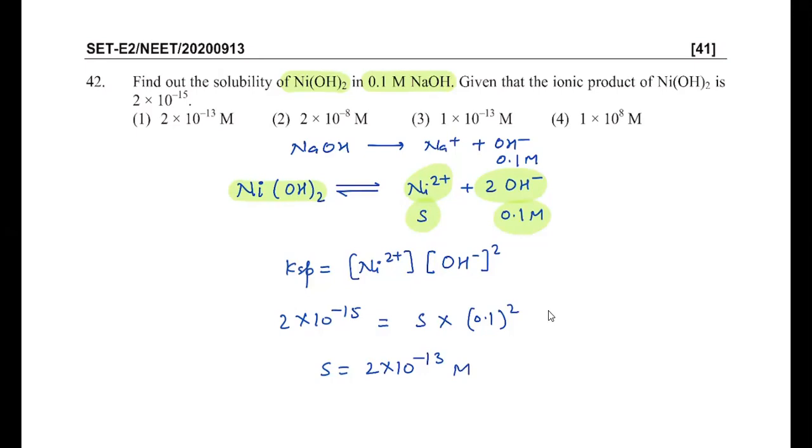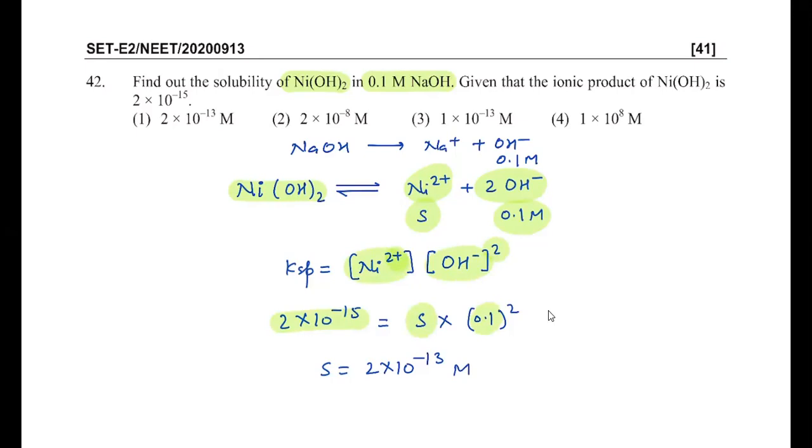Hence Ksp will be the concentration of nickel 2 plus times the OH minus concentration squared. Ksp is given as 2 into 10 to the power minus 15. Nickel concentration is S, which is the solubility of this substance, and hydroxide concentration is 0.1 squared. The solubility comes out to be 2 into 10 to the power minus 13 M.